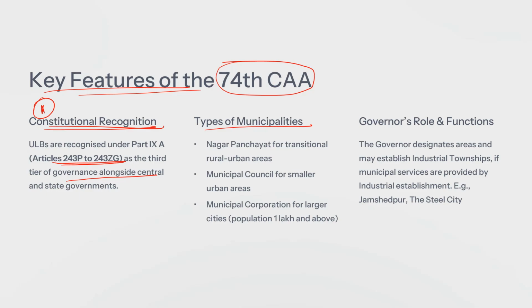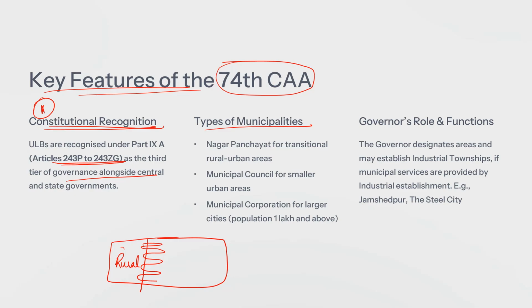Different types of municipalities, as there are certain areas which are very small compared to the major cities. For example, in an area, let's say this part is rural. Now the part which is contiguous to it will neither be completely city nor completely rural.